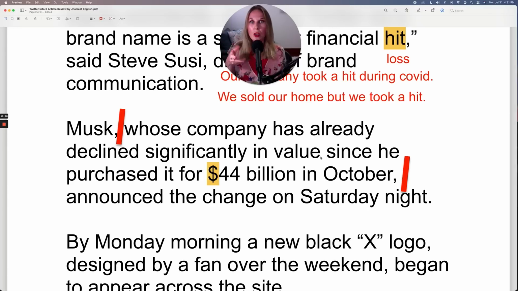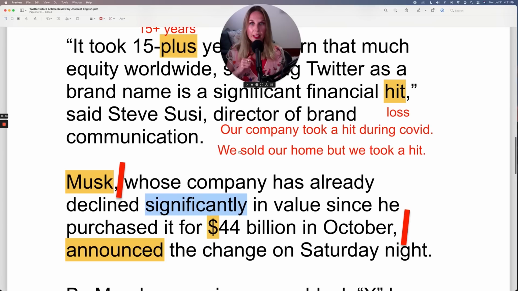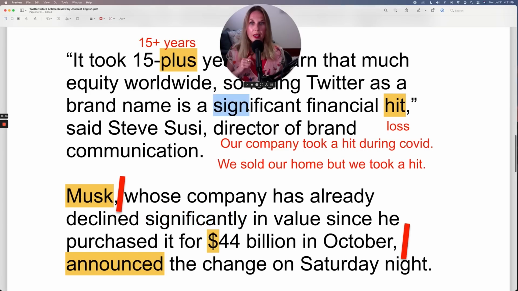So information about when he bought the company and how much it was worth at the time. So that's a very important point to remember, especially when you're writing. So Musk, and then this word is conjugated with Musk. Now here, let's take a look at significantly, because they used it twice.